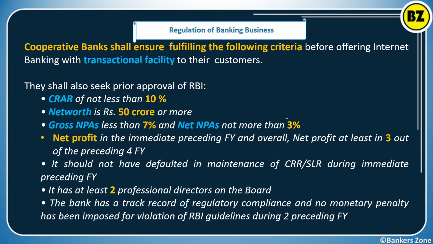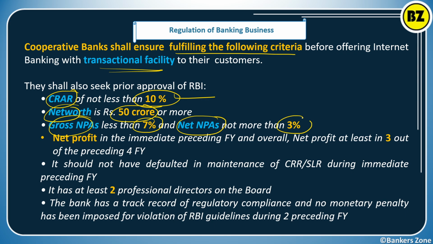For a cooperative bank, they should ensure that they fulfil the following criteria before launching the transaction facility in internet banking. They should have the CRAR not less than 10%, meaning more than 10%. Net worth should be 50 crore and more. The gross NPA should be less than 7%, and net NPA should not be more than 3%.